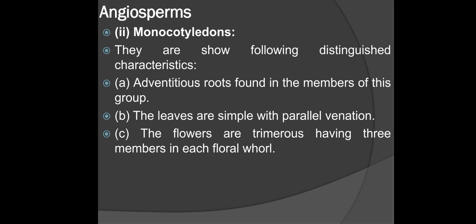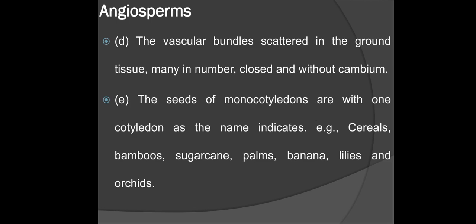Monocotyledons show the following distinguishing characteristics. Adventitious roots are found in the members of this group. The leaves are simple with parallel venation. The flowers are trimerous, having 3 members in each floral whorl. The vascular bundles are scattered in the ground tissue, many in number, closed and without cambium.